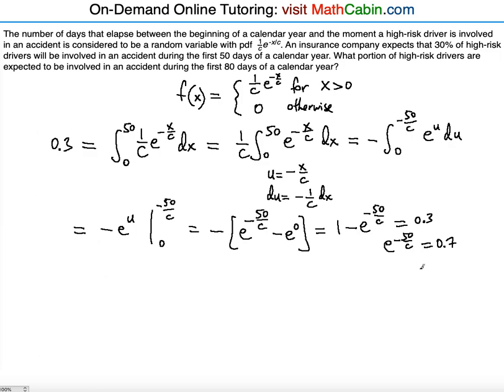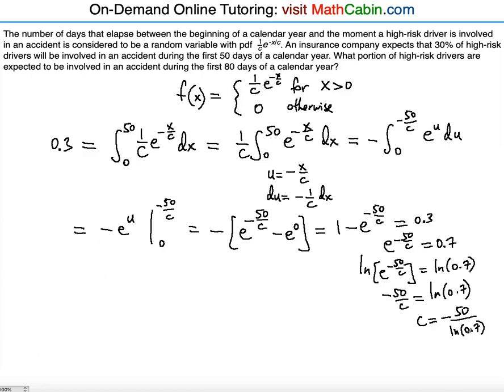So now, to solve for c, you need to use the ln. Taking the ln on both sides gives you this, right? And that means that negative 50 over c times ln e is equal to this. Ln e is 1, so we don't have to write that down, so this is equal to ln of 0.7. So that means c is equal to negative 50 over ln of 0.7, right? So this is just the algebraic manipulation.